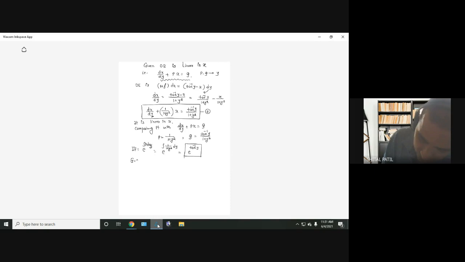Now the general solution. What is the formula of the general solution? Our aim is to find x, x in the numerator. Therefore, x into integrating factor equal to integration of integrating factor into q dy plus some constant. So x into e raised to tan inverse y equals integration of e raised to tan inverse y into tan inverse y divided by 1 plus y square dy plus constant.